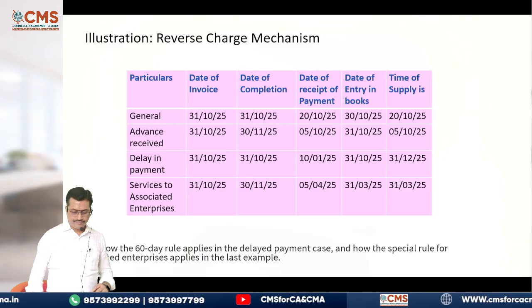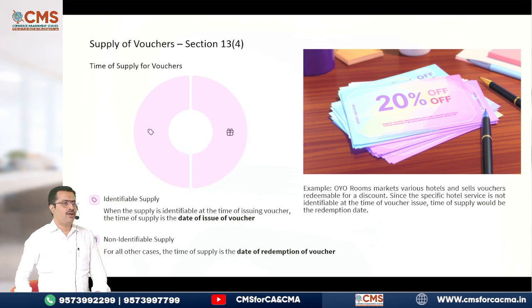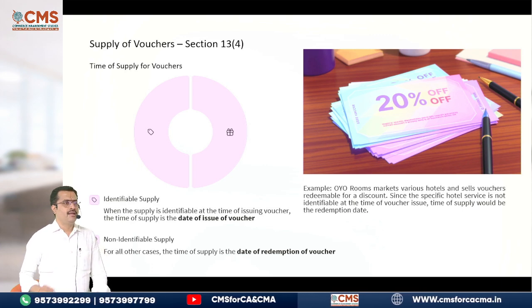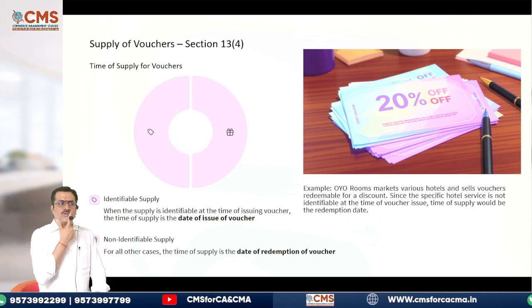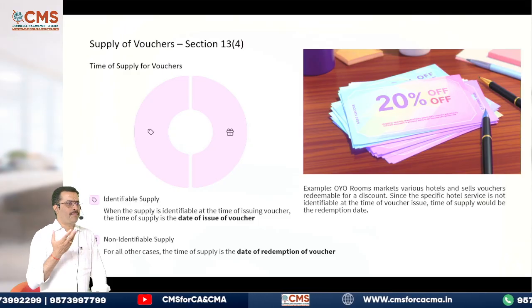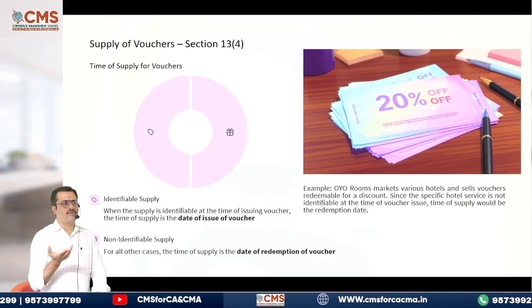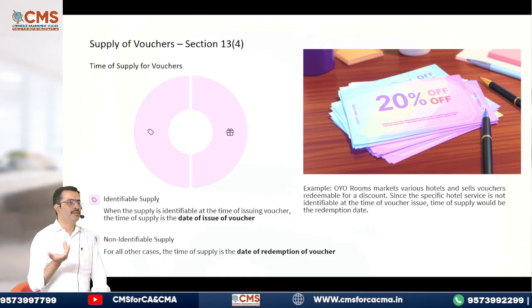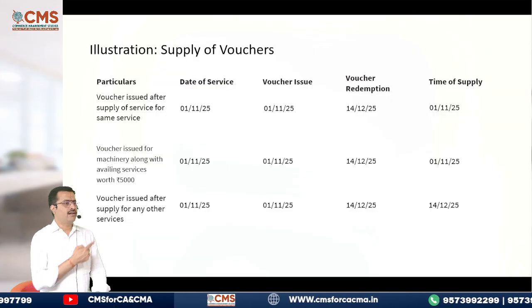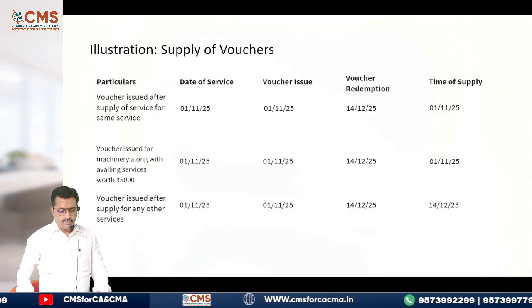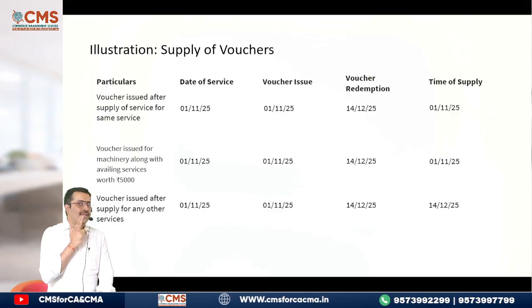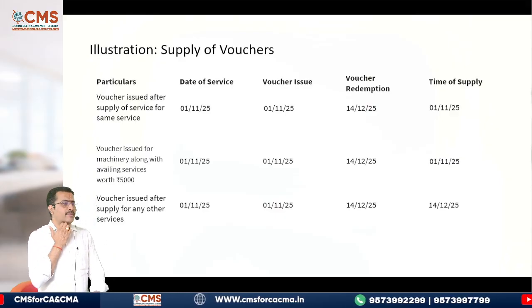Understood? Then supply of vouchers, we have already seen more. Tell me, what is the rule for supply of vouchers? If the supply is identifiable, the date of issue of voucher. If the supply is not identifiable, the redemption rule applies. Based on one example, please see how they will give you identifiable and non-identifiable cases in the exam.